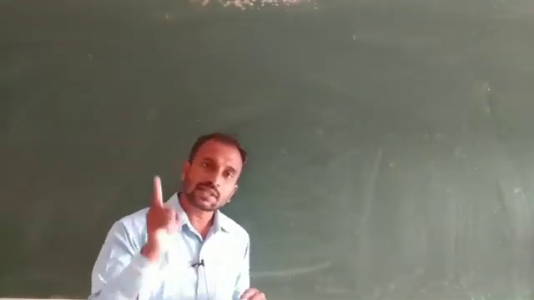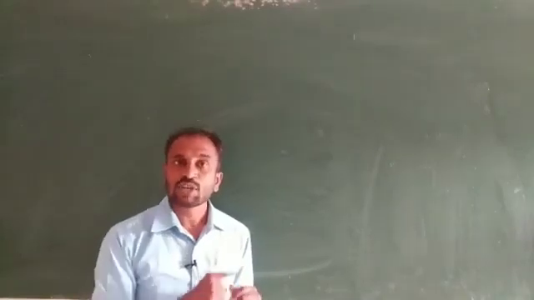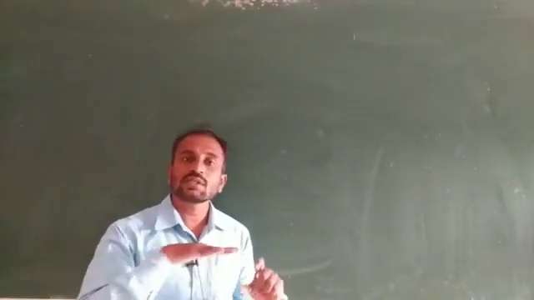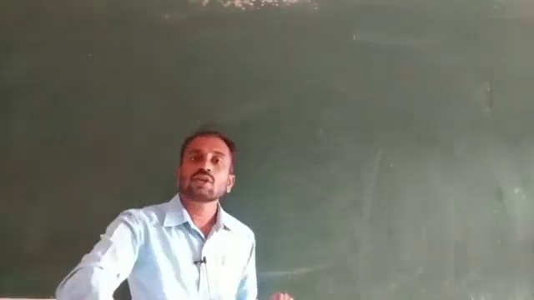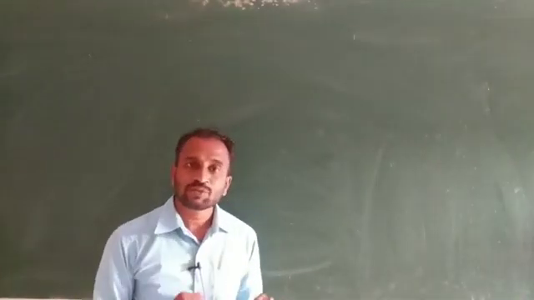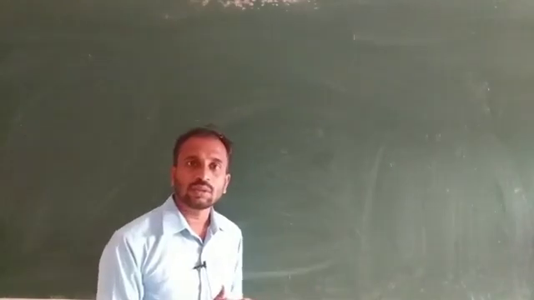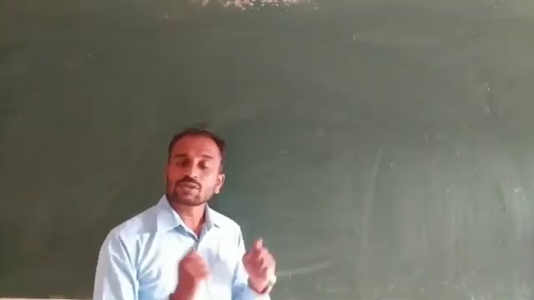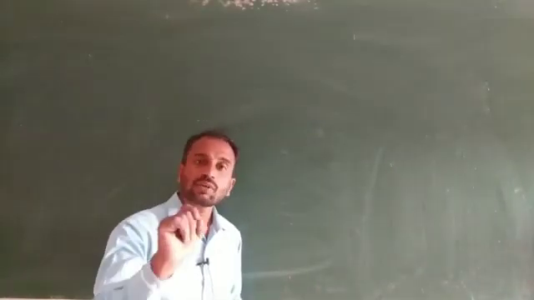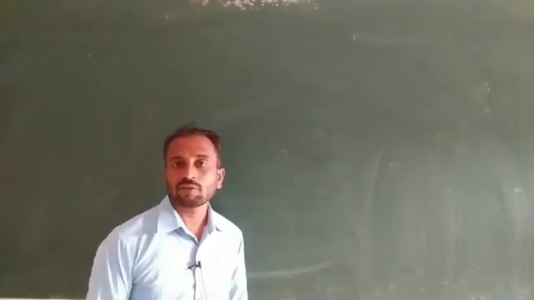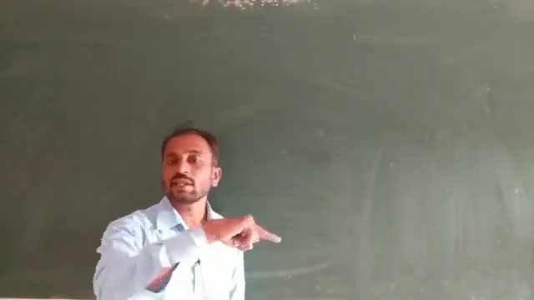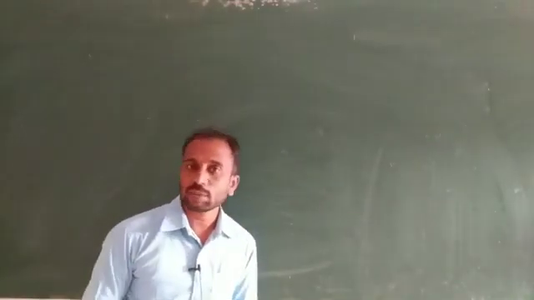So a particular velocity is required. By using that velocity, the vehicle easily passes through this curved path.